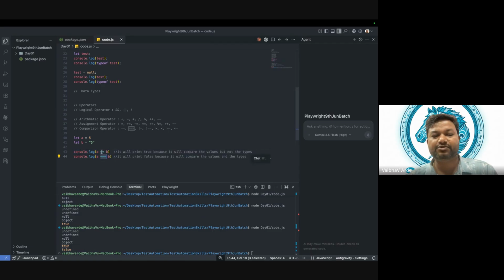So that is the difference between double equal to and triple equal to. Triple equal makes sure your data type is also the same, and double equal just makes sure your data is the same. And if it is not, it will convert into the appropriate type and make it equal. Does that sound good?